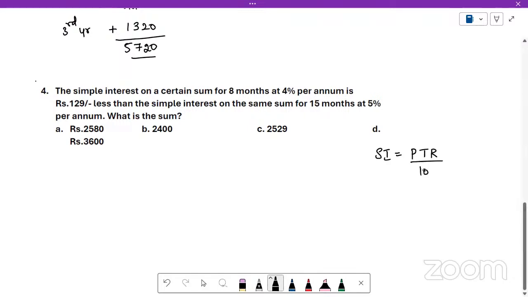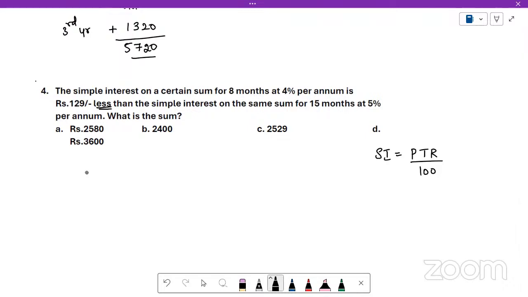PTR by 100. This is simple interest formula, or in other words, you can just write principal amount into percentage factor for rate of interest, and months or years time you can write down. Okay. So PTR by 100, simple formula we will consider. This first thing is less than the other simple interest. So the second case, whatever they have given, that gives more simple interest.